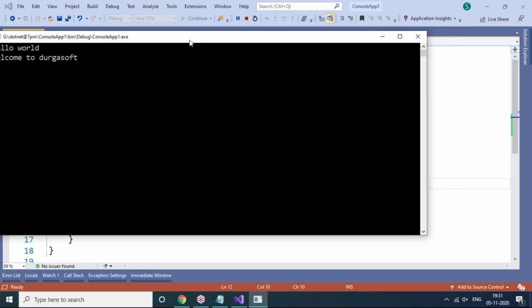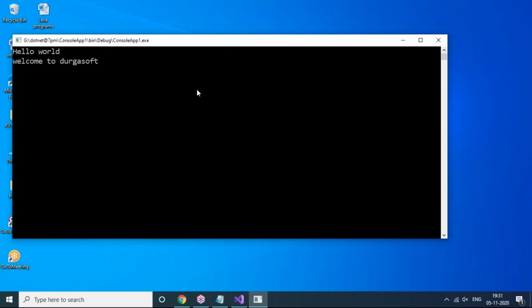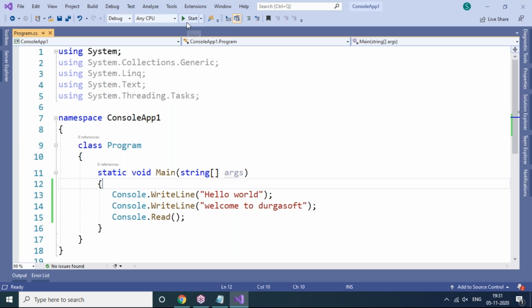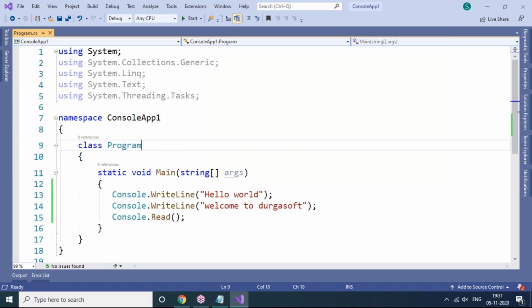Now you can see we are in the output window right now. It is the command prompt. If you want to exit from this output window, what do we need to do? Either you can press the close button, or you can press the Enter button from your keyboard. I'll exit here. Why? Because the Read method is there, so we can close the window or press Enter. But there is another thing: there is a ReadKey method. You can see ReadKey is there.